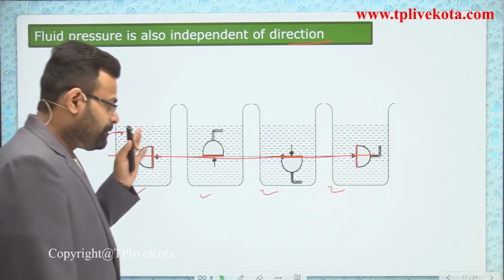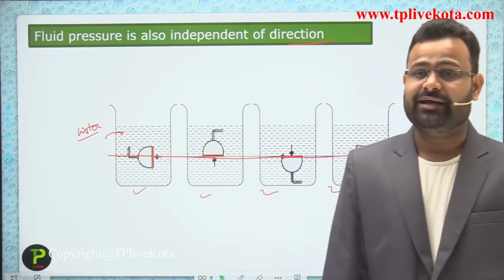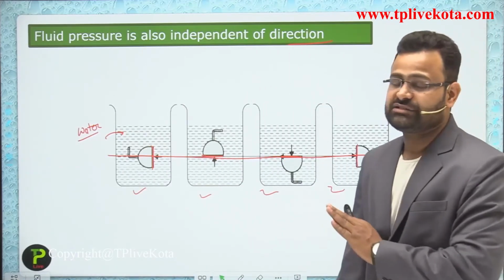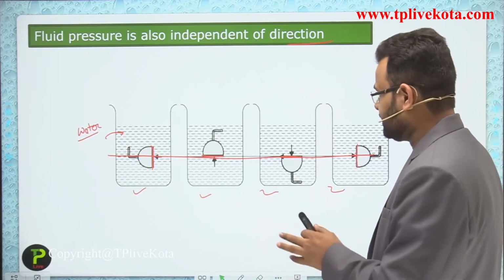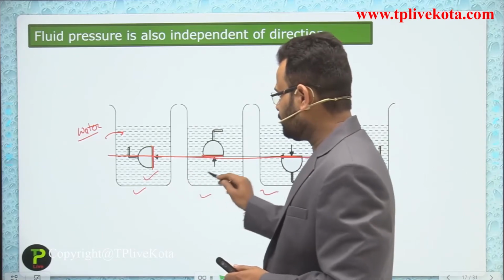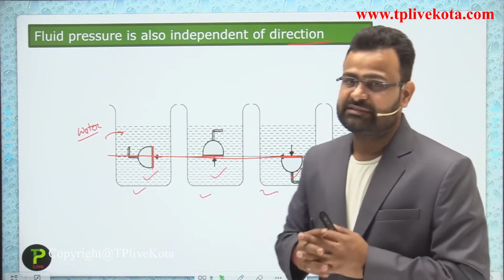By measuring the pressure, we judge that the pressure at that point is the same. It doesn't matter what the direction is, the value of the pressure for that container, for that container, for that container and that container, all have the same values.